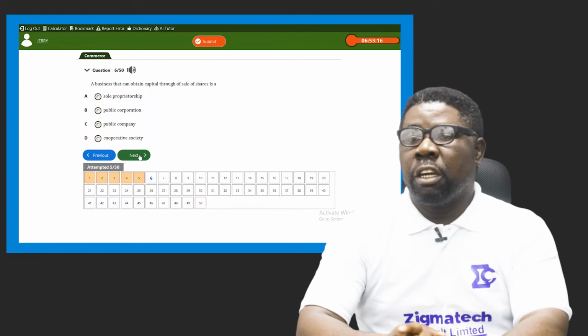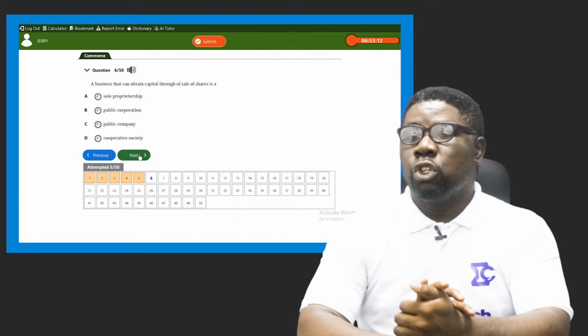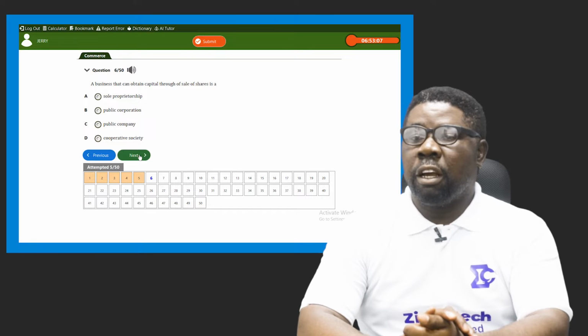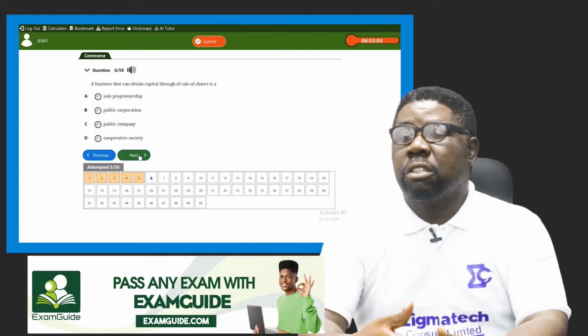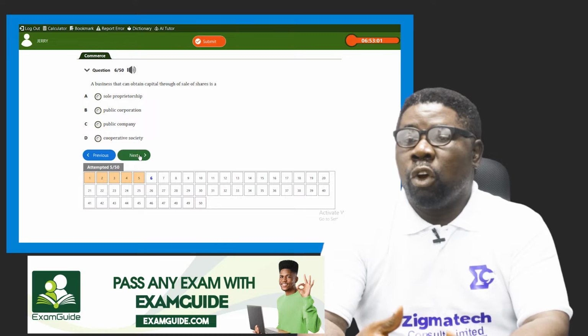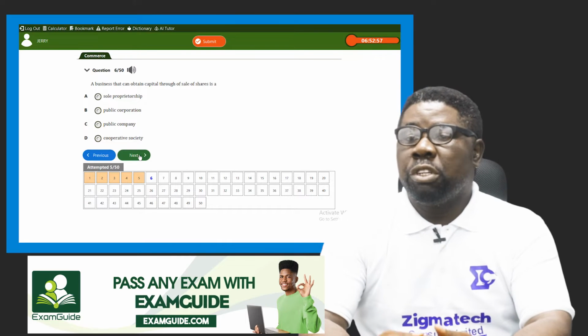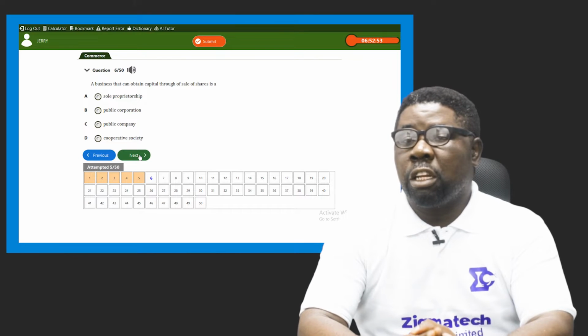Number 6 question here says that a business that can obtain capital through sales of shares is a dash. The kind of business that can raise capital, that can make money or can generate more revenue for its operation through the sales of shares is what? Sometimes you need to read the question to understand it before you can even pick your option when they become confusing.